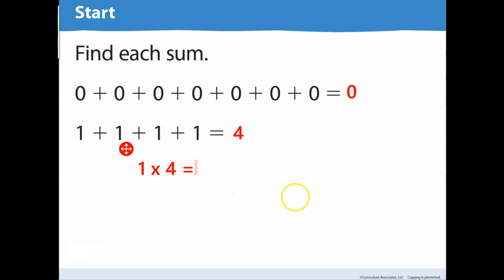Okay. Equals 4. And then here is 0 times 1, 2, 3, 4, 5, 6, 7 times 7 equals 0.